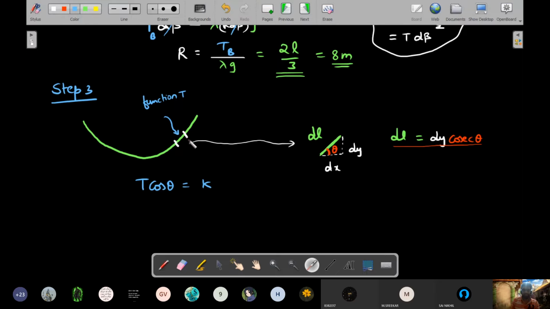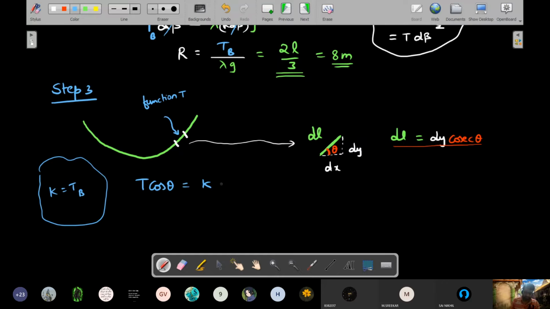Remember, the tension's horizontal component is always a fixed value. Last time I measured angle with vertical. This time the angles are being measured with horizontal. So the horizontal component of tension in a hanging rope will remain uniform. So that uniform value I'm saying is K. And that K itself is nothing but the tension at the bottom, right? Okay, so this K I know from the previous situation. K is TB. I'll substitute it if required.